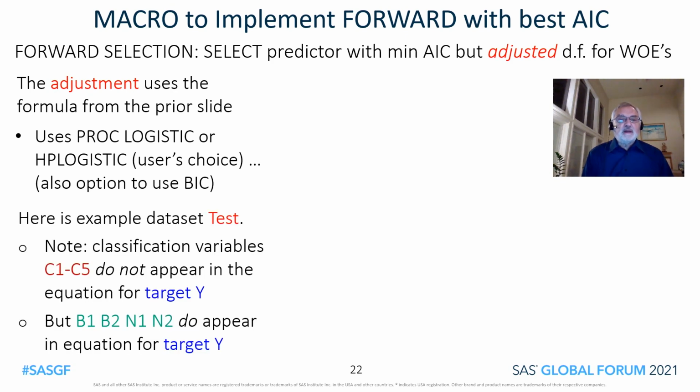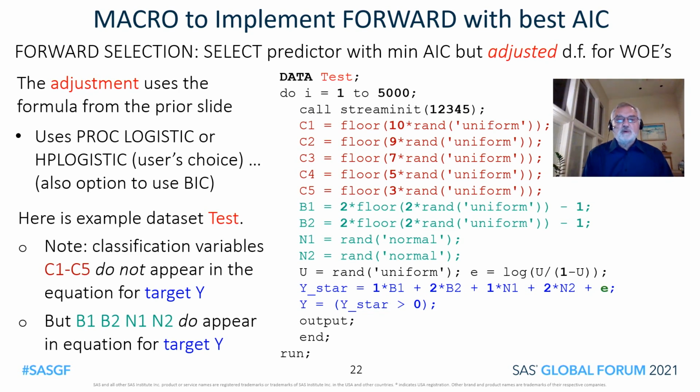Here is a data set called test, and we're going to be using that in our example. And notice that in the formula for the target Y, the classification variables C1 through C5 play no role.